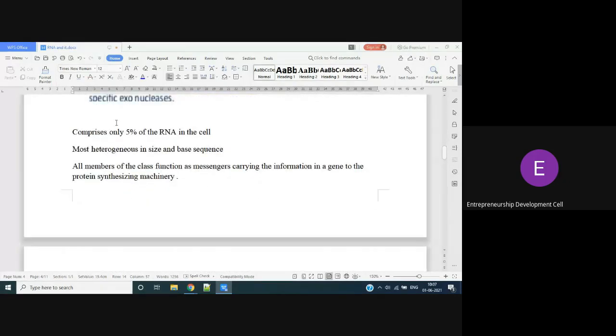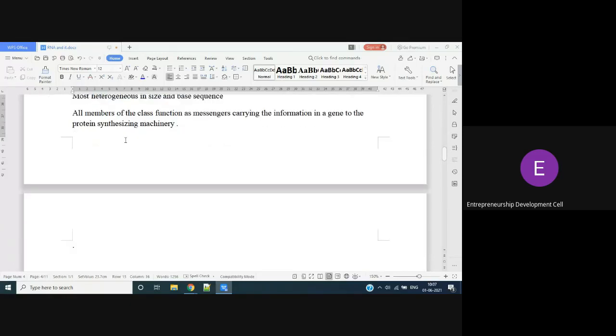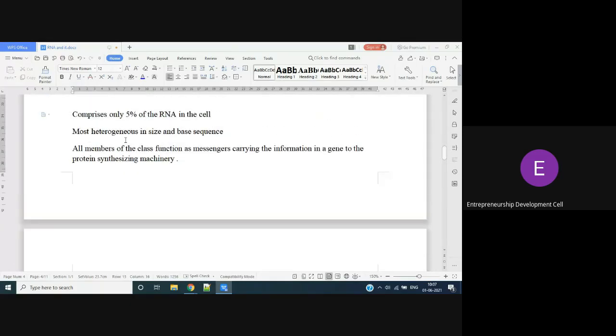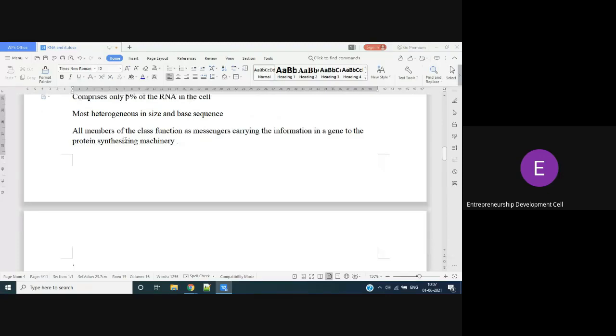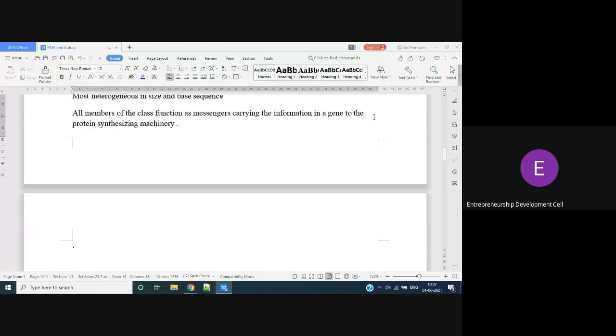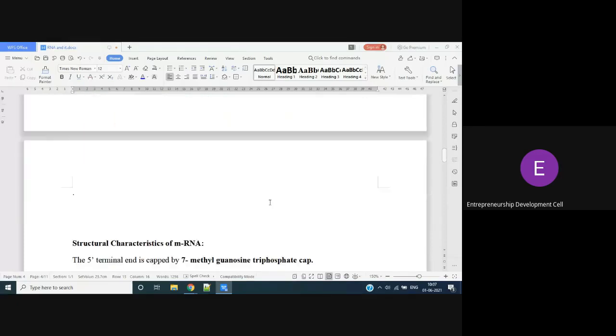This mRNA is only 5% of RNA which is present in our whole cell. It is most heterogeneous in size and base sequences. All the members are carrying the genetic information which is required for the protein synthesis.